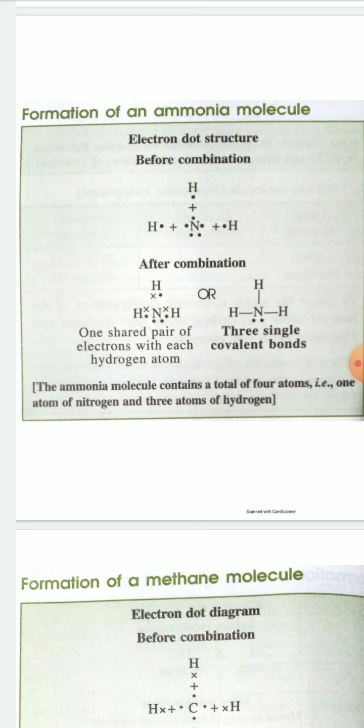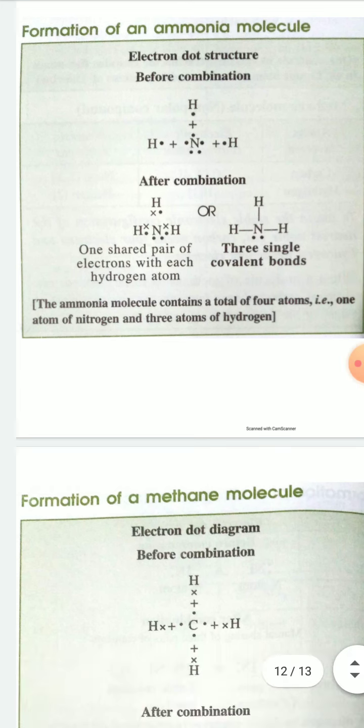Nitrogen has 5 electrons, so 5 dots given, and for each hydrogen one dot means one electron. Now, in case of ammonia molecule formation, nitrogen atom will form three electron pairs with three hydrogen atoms, single electron pair, that is single bond. So in ammonia molecule there are three single covalent bonds.